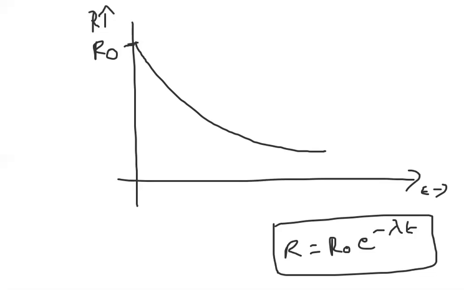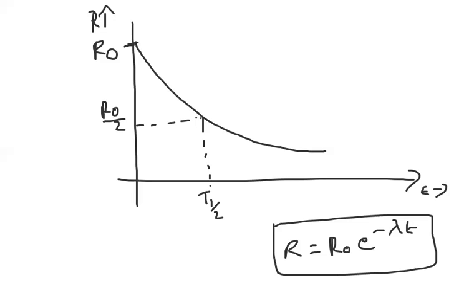So here let us take one point. At this point we can write R naught by 2. The time taken to reach R naught by 2 is called half life.